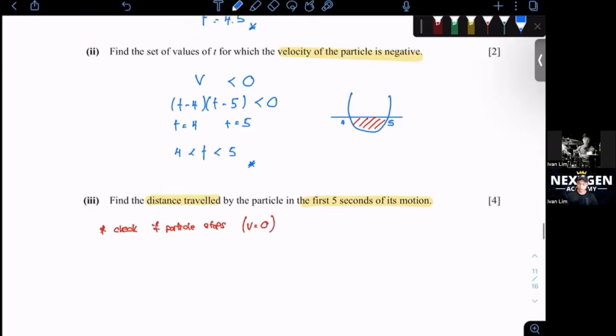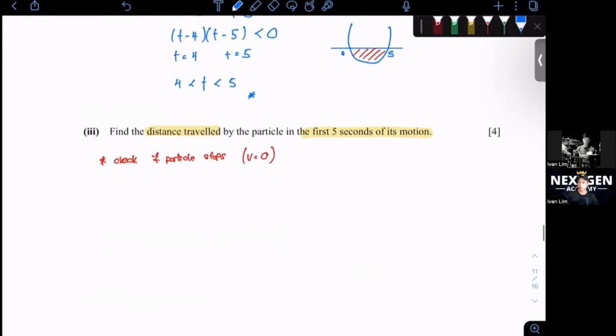So we already have v. v is given in the question. So v equals (t minus 4)(t minus 5). Then when v equals 0, what is t? t equals 4 and t equals 5. So within the first 5 seconds, it actually changes direction. It changes direction 2 times based on this equation, v equals (t minus 4)(t minus 5).